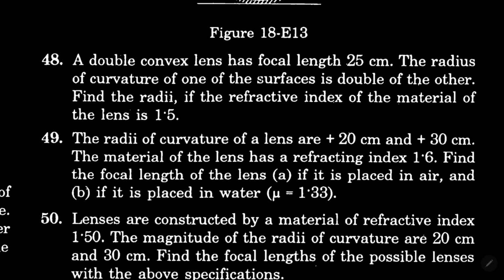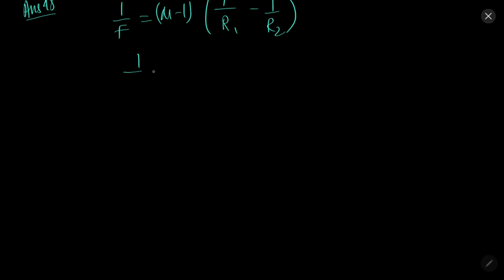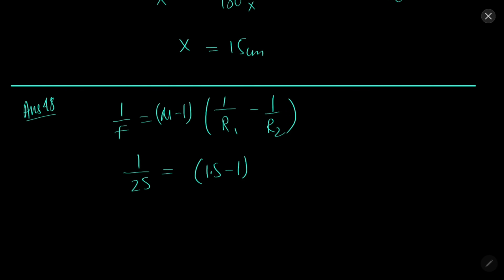In question 48, a double convex lens is given. Find the radii. Solution 48. 1 by f equal to mu minus 1, 1 by r1 minus 1 by r2. 1 by 25 equal to 1.5 minus 1, 1 by r minus 1 by minus 2r.